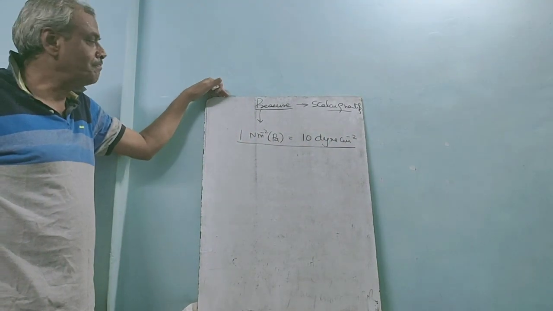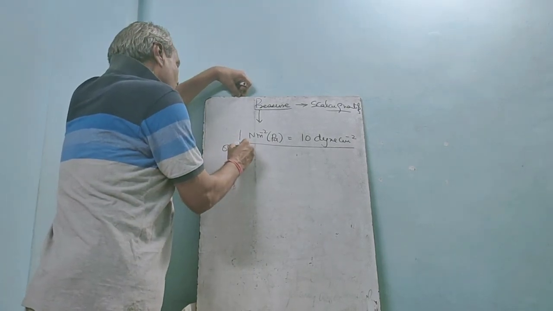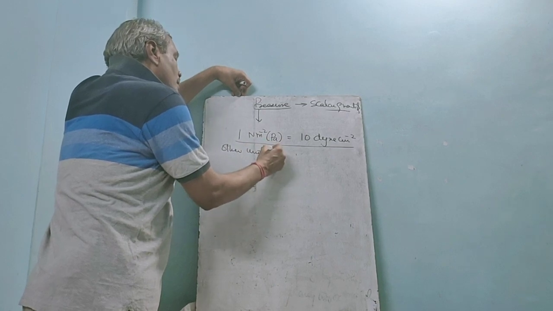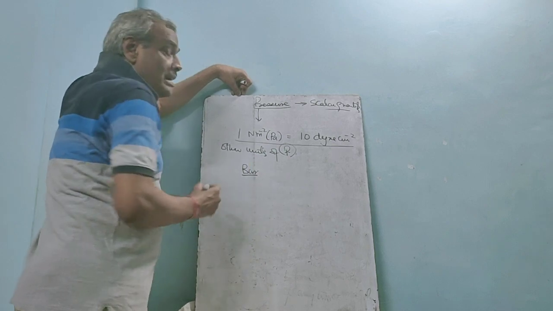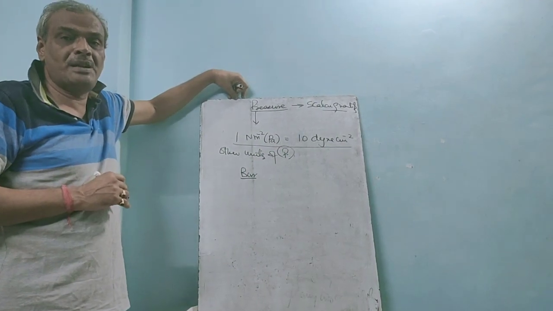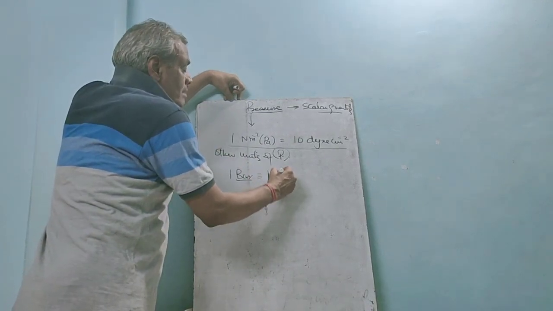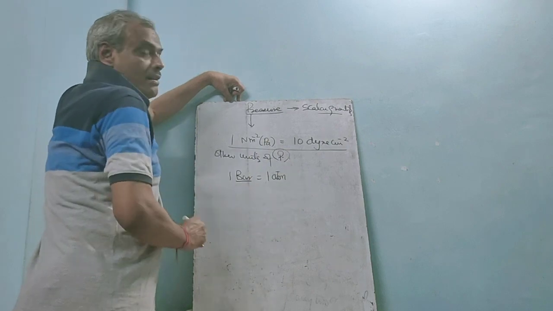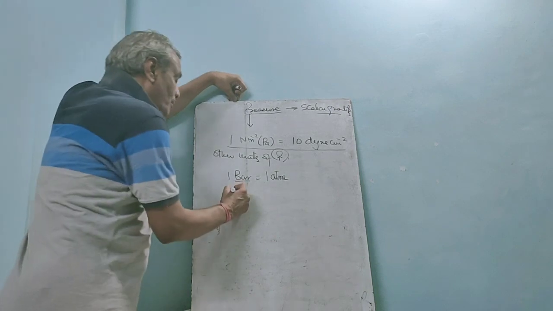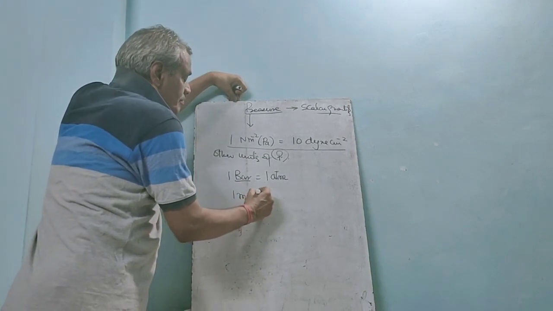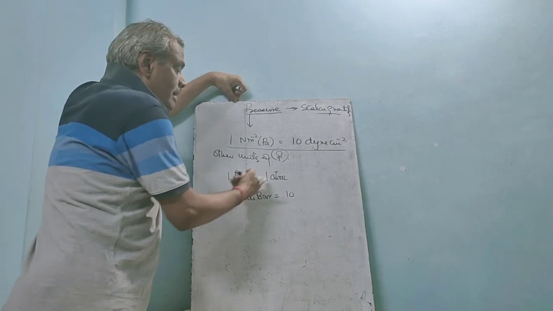These are the units, and other units of pressure: bar. It is used to measure atmospheric pressure. You know, 1 atmospheric pressure equals 1 bar. And 1 millibar is 10 to the power minus 3 bar.